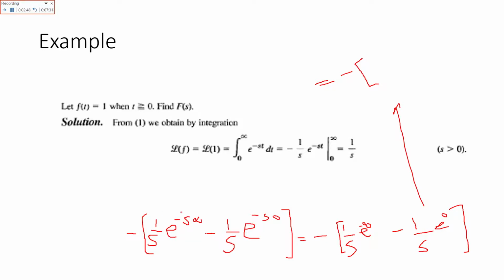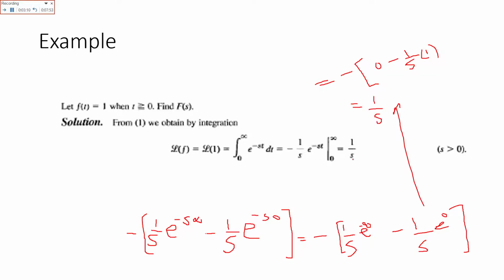So this whole value becomes 0 minus 1 over s e raised to power 0, which is equal to 1. So that is multiplied by 1. Minus minus, when it comes out, is positive. So it is 1 over s.